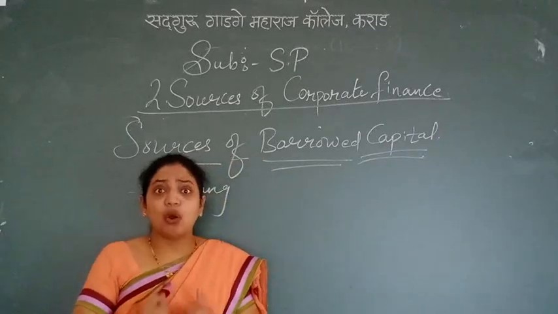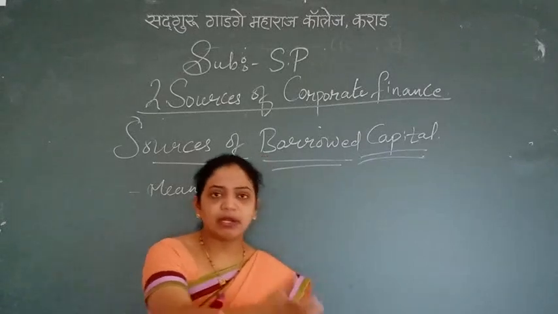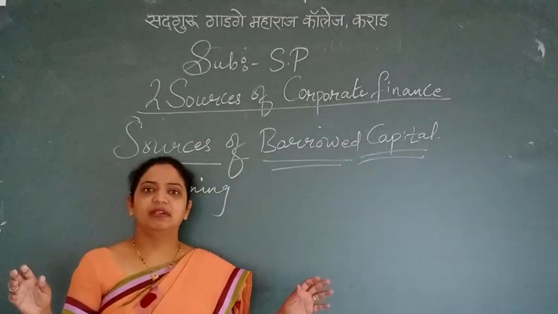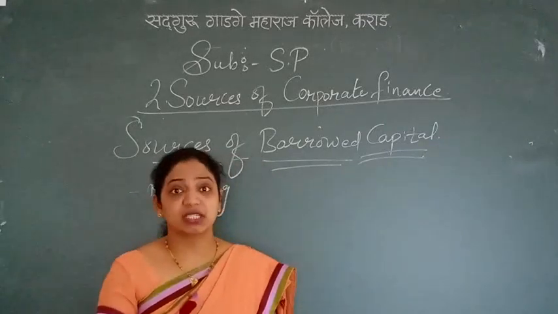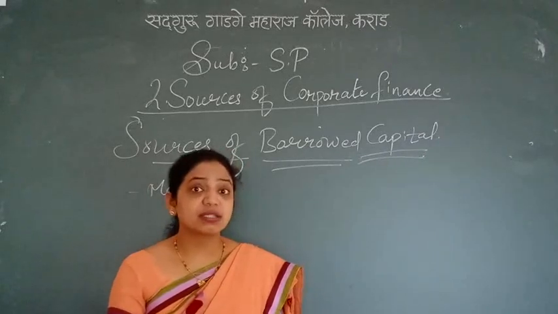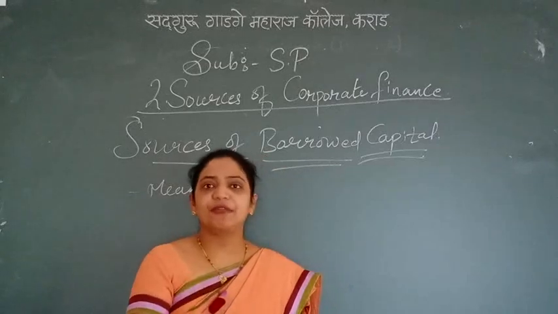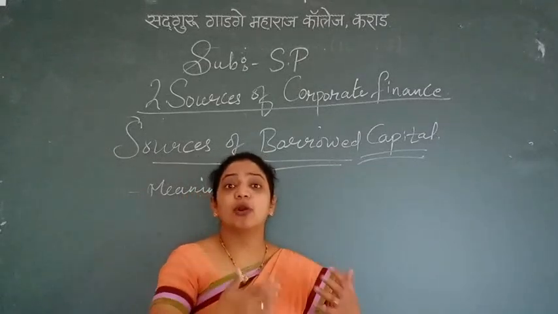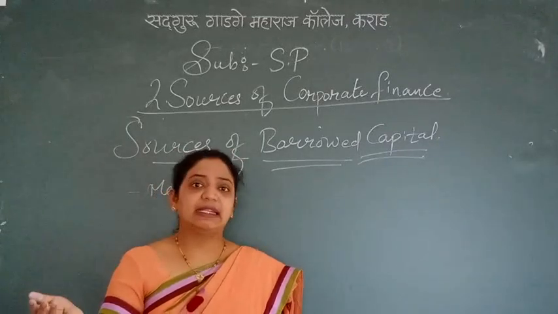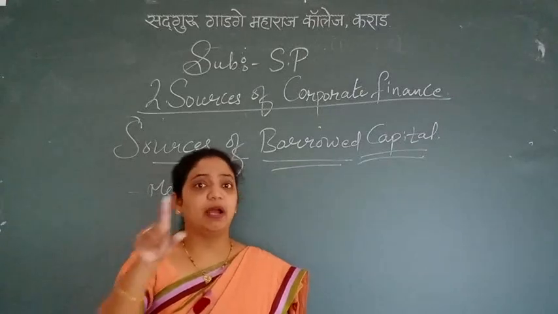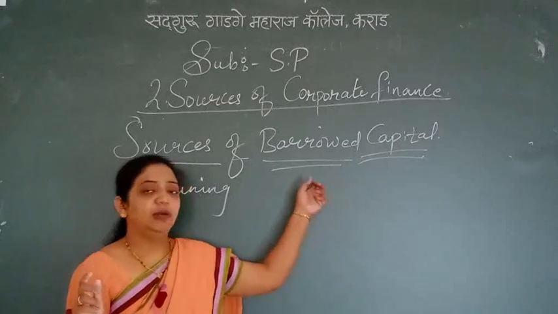Owned means your own capital. You have invested it, and what you get from that property will be your dividend. Borrowed means you are borrowing from someone and you have to pay them first, and you have to pay along with the interest. Yes or no? When you have your own capital and you earn more profit by investing it, that will be the dividend. But when you have borrowed capital, you have to pay it back along with the interest. Always remember this. This is the prime important thing to be known in borrowed capital.